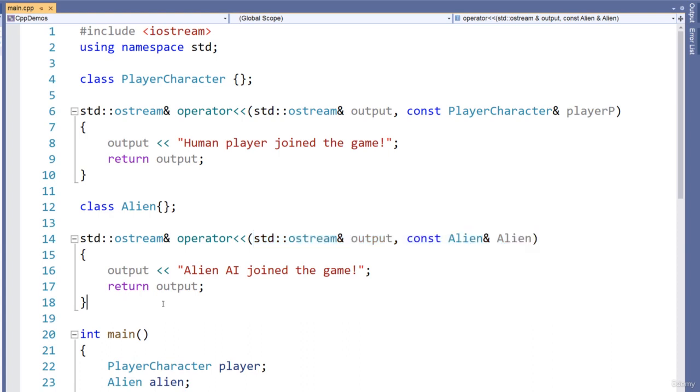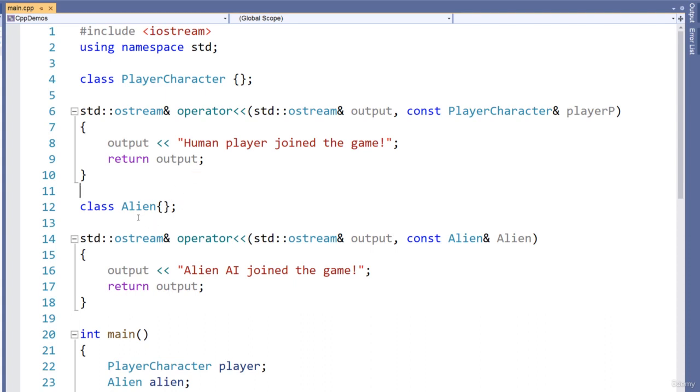The point with an interface is reusability, so that we can derive from that interface. So alien can derive from printable, player character can derive from printable, and in this way our goal is to make a more abstract version of this overloaded stream insertion operator, which for the second parameter, in other words for the right-hand operand, will then take in a reference to that interface type instead of the particular class. Again, the goal is to create reusable code, because in this case we are having to duplicate stuff, and then instead we can provide specific implementations in the classes that actually derive from the interface.